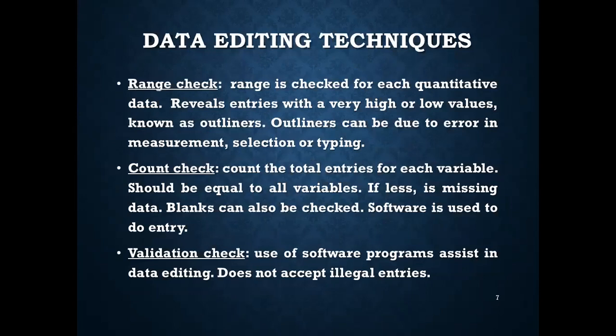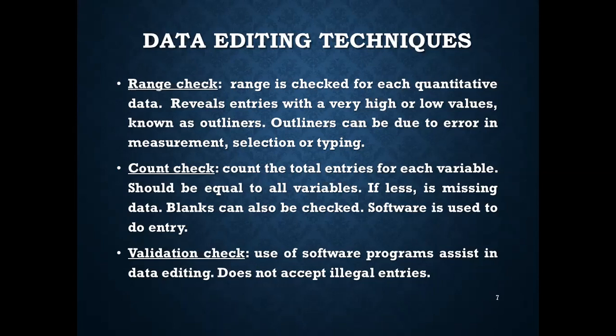Data editing techniques. There are some techniques which can be followed for editing the data: range check 1, count check 2, and validation check 3. So what is range check? Range is checked for each quantitative data and it reveals the entries with very high or low values, known as outliers. Outliers can be due to errors in measurement, errors in selection or errors in typing.